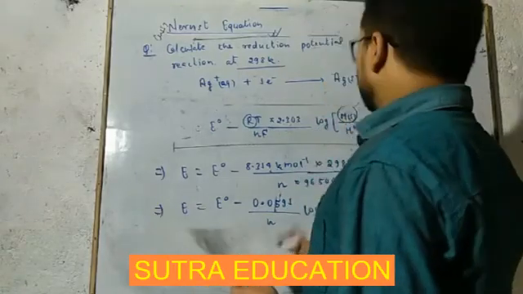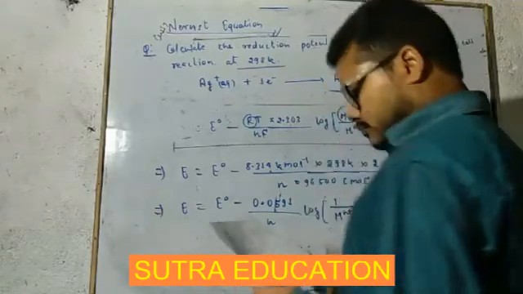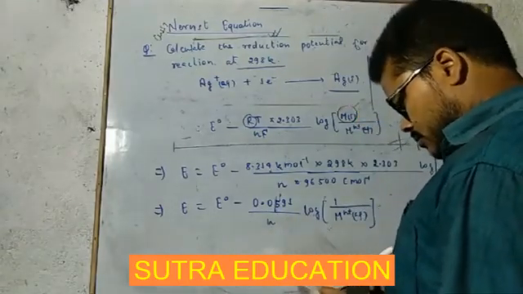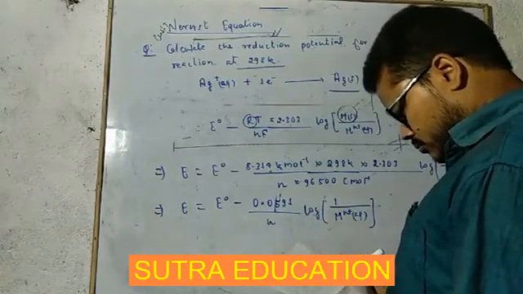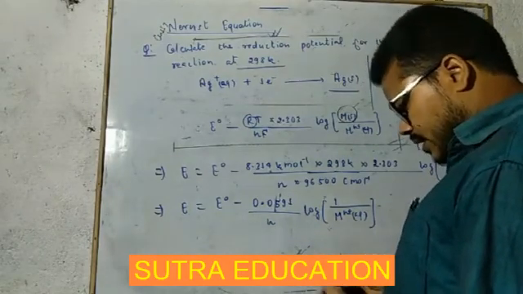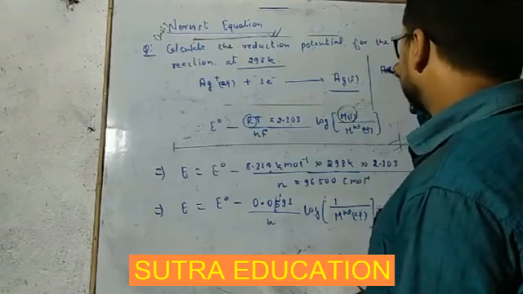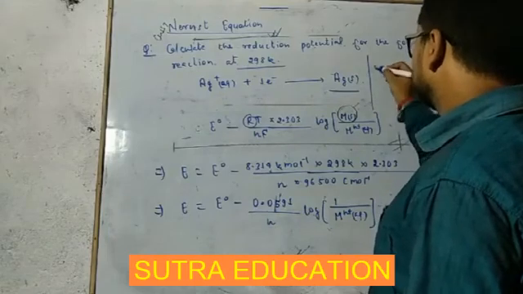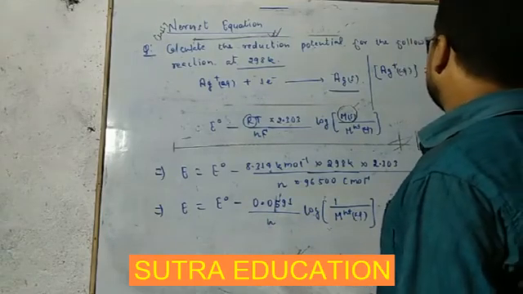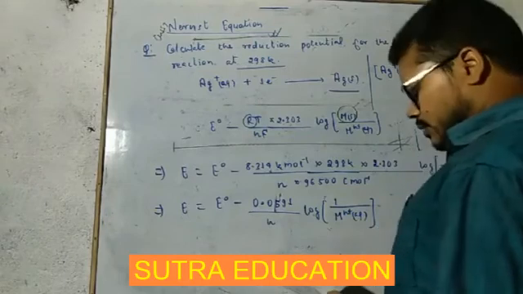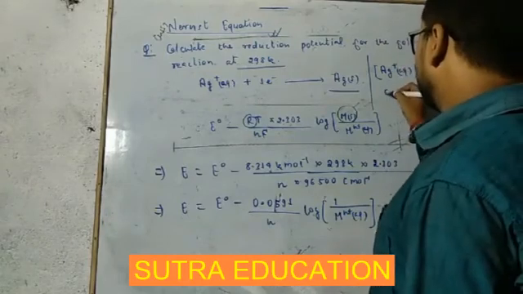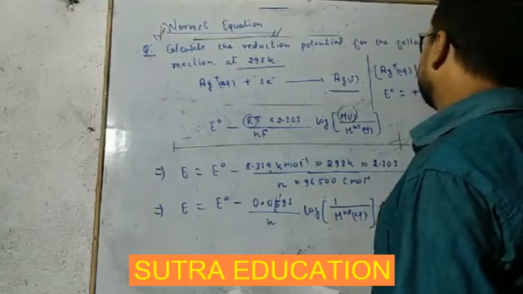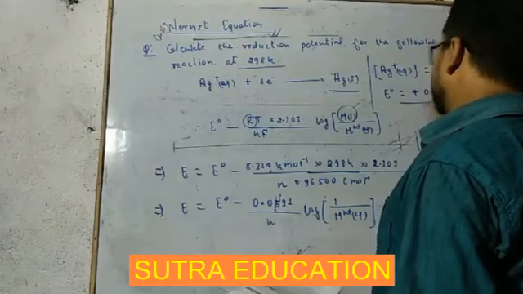Getting this? And we have given concentration of Ag plus is equal to 0.1 molar, and standard electrode potential is given here equal to plus 0.80 volt.